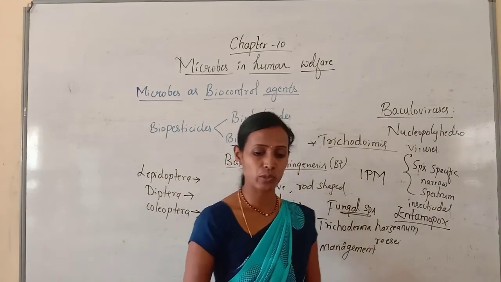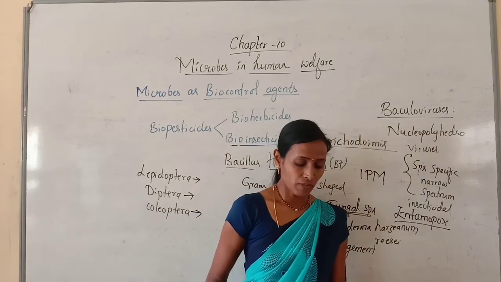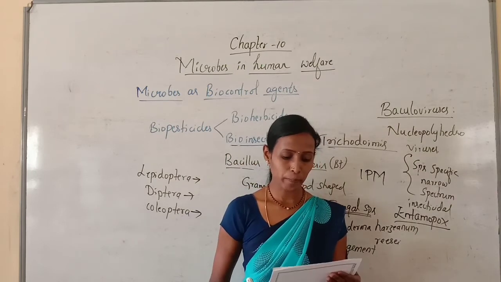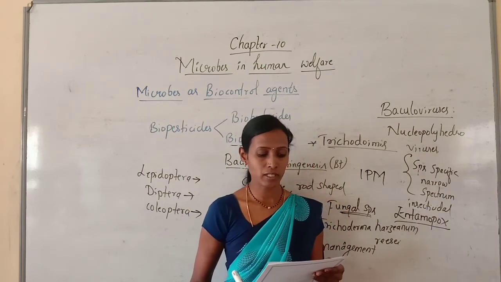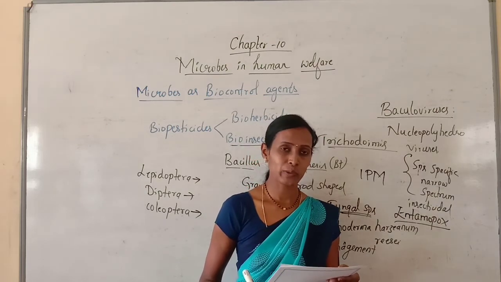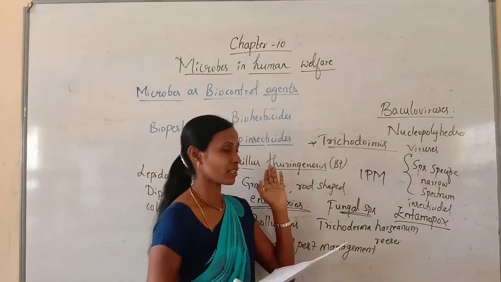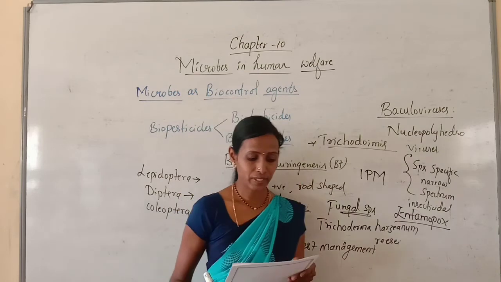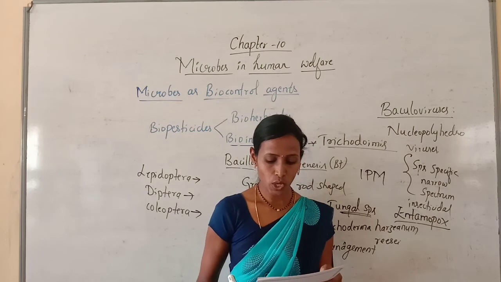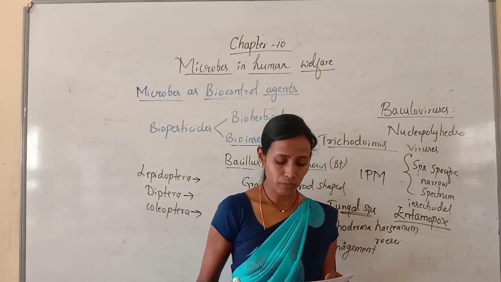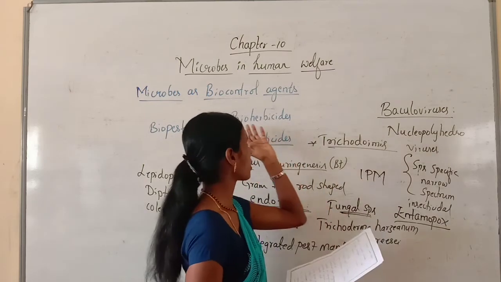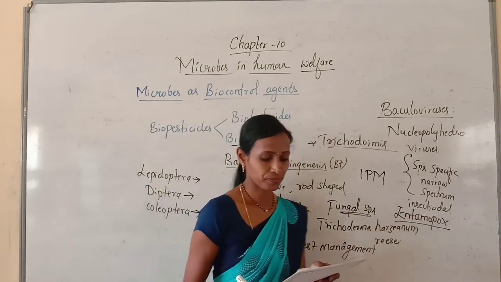Now we'll discuss a few objective questions related to the topic. First question, which is a microbial insecticide? Option A, Bacillus thuringiensis. Option B, Bacillus subtilis. Option C, Bacillus polymyxa. Option D, Bacillus brevis. You know, we are using the microbial insecticide Bacillus thuringiensis. So option A is correct. Second question, IPM involves option A, biological control. Option B, pesticides. Option C, confusion technique. Option D, biofertilizers. So IPM involves biological control, option A.